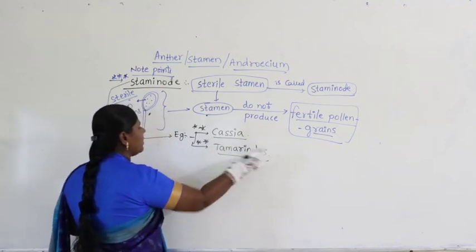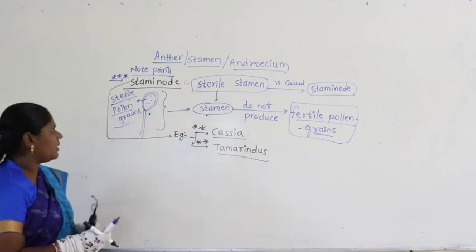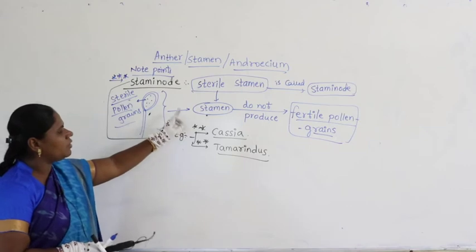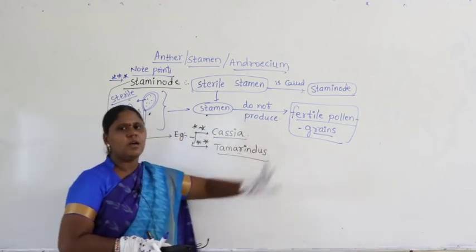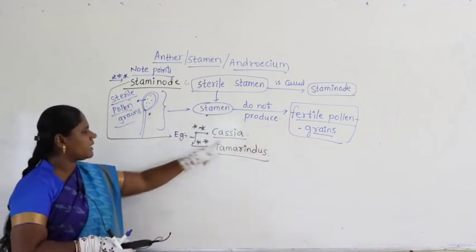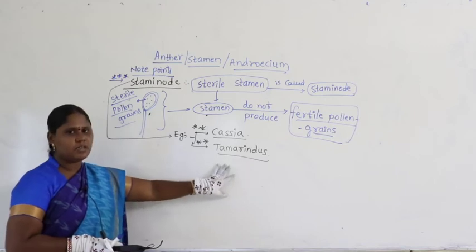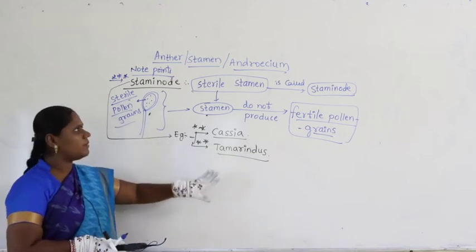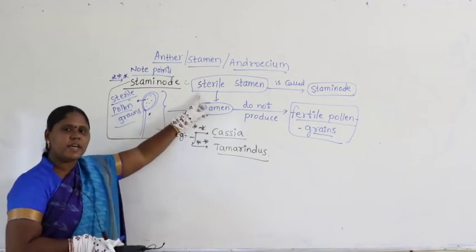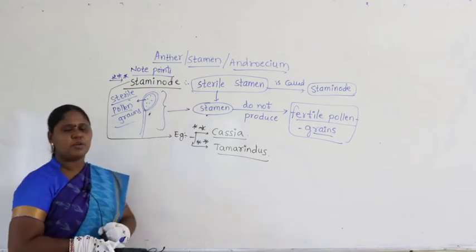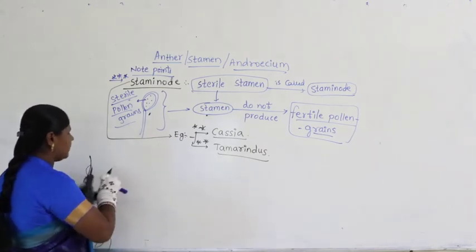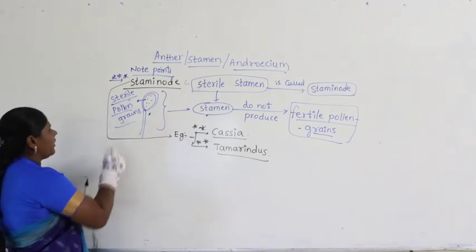Cassia is one type, the other one is what? Tamarindus. So staminode: if you take the stamen that does not produce fertile pollen grains, for example in cassia and tamarindus, some of the anthers, some of the stamens may be sterile. Such a type is called what? Staminode.